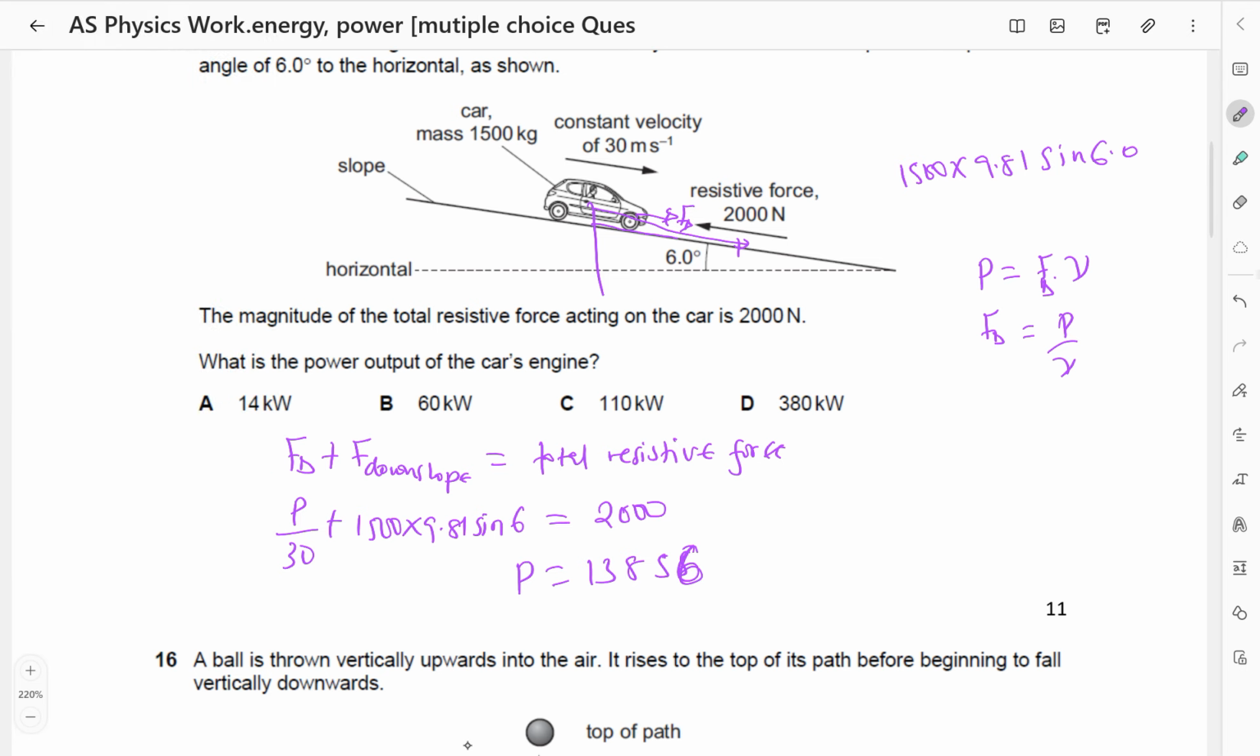So the values here are given in kilowatts. So this is 1, 2, 3. So it is 13.9 or approximately 14 kilowatts. Approximately 14 kilowatts. So the answer is going to be A.